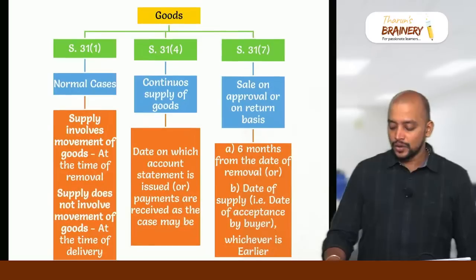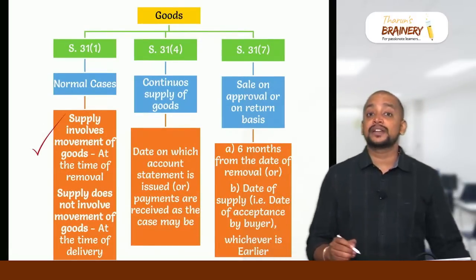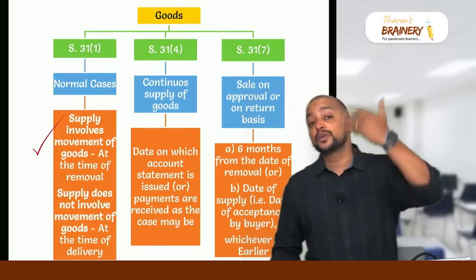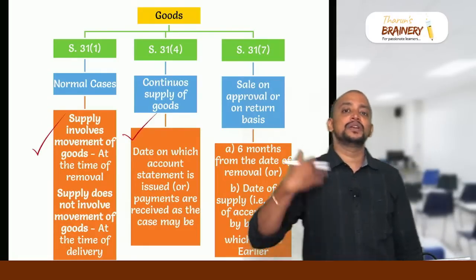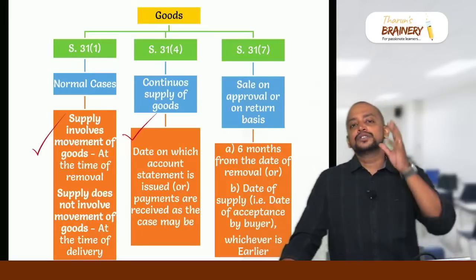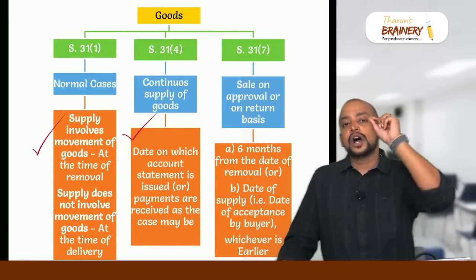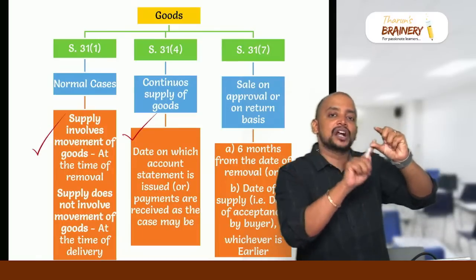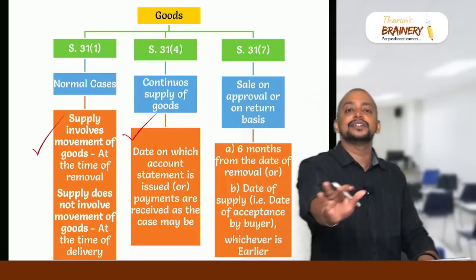Normal cases, goods normal cases. If supply involves movement of goods, at the time of removal; if supply does not involve movement of goods, at the time of delivery. And next, continuous supply of goods. Continuous supply of goods means there will be successive supply of goods for which payments are settled on a periodical basis. So we need to check if the payments are received based on an account statement. For the amount mentioned in the account statement, the statement date will be taken as the due date of invoice.